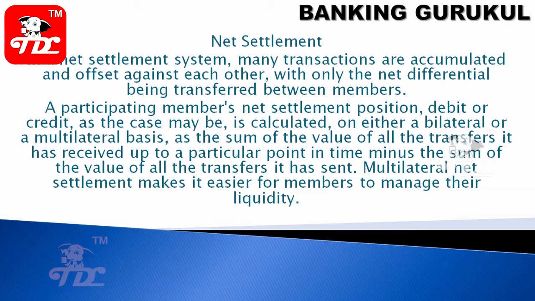So when two banks are doing transactions, it will be settled only once in half an hour. For example, one bank has sent 1 lakh to another bank, and the other bank has sent 50,000 to this bank. So only the difference of 50,000 will be settled, not each transaction. Previously we discussed gross settlement, which is one-to-one. In net settlement, sometimes you will get a minus, sometimes a plus.